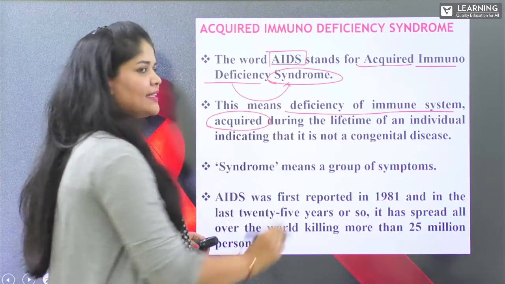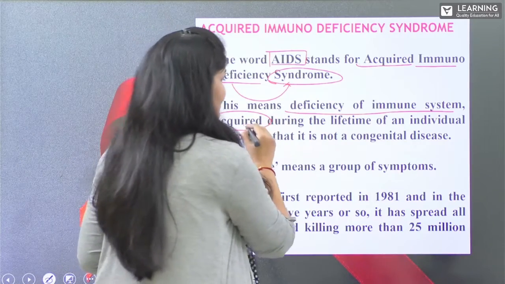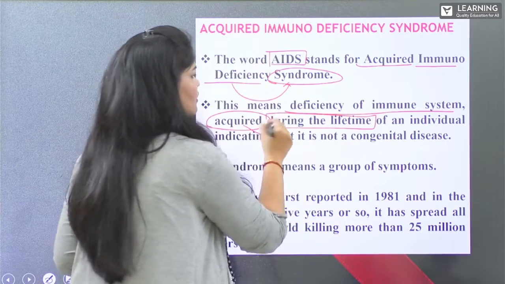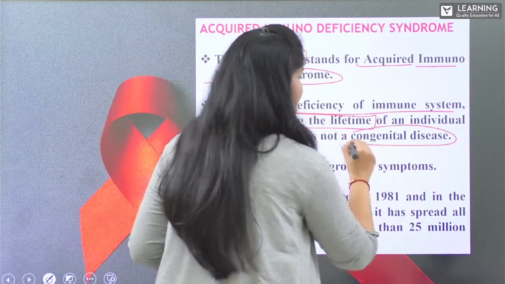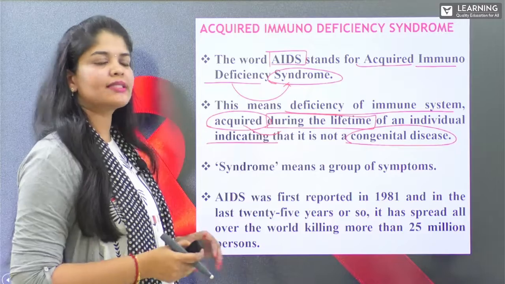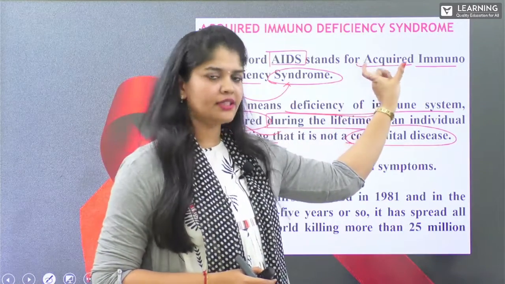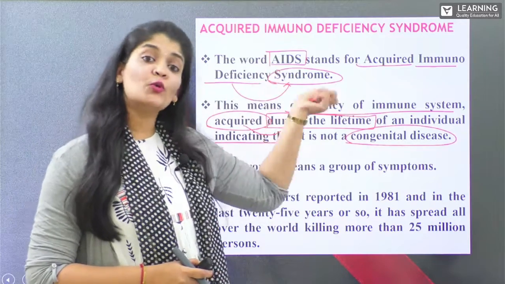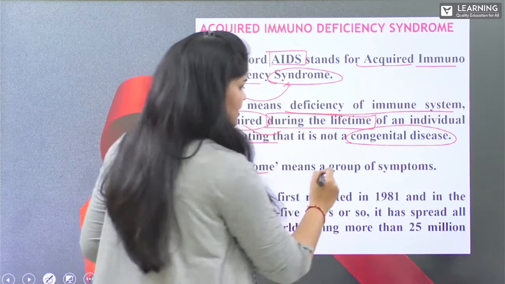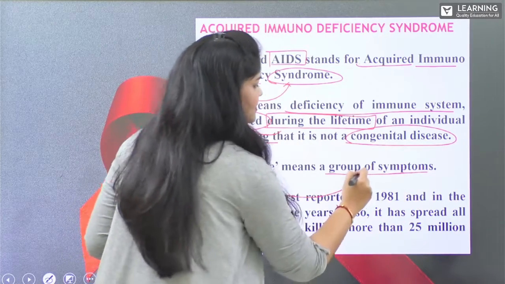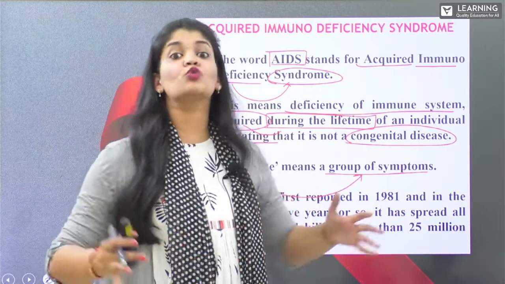Acquired: it is not congenital, it is not present at the time of birth, but it is acquired during the lifetime of an individual, indicating that it is not a congenital disease. It is an acquired disease which shows its effect in decreasing the strength of the immune system. That is what we call an acquired immunodeficiency, a group of symptoms called a syndrome. Syndrome means a group of symptoms. It is not merely one symptom, it is a group of symptoms.